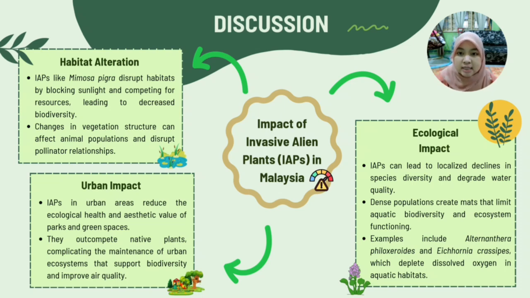The third one is ecological impact, where invasive alien plants can lead to localized decline in species diversity and also can degrade the water quality. Dense population can create the mats that limit the aquatic biodiversity and also the ecosystem functioning. So the examples include Alternanthera philoxeroides and Eichhornia crassipes, which can deplete the dissolved oxygen in aquatic habitat.